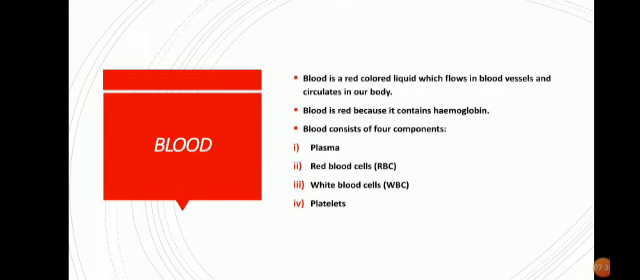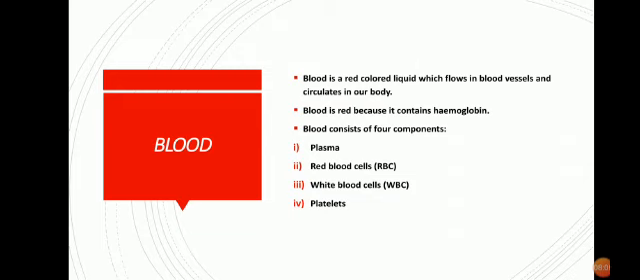So next we will be discussing blood. What is blood? What is the definition of blood? Blood is a red colored liquid which flows in blood vessels and circulates in our body. Blood vessels are the path, the roads. Vehicles move through a road, isn't it? Similarly, this blood flows through the blood vessels and circulates in our body. These blood vessels are nothing but the road of our body, the pathway of our body, right?